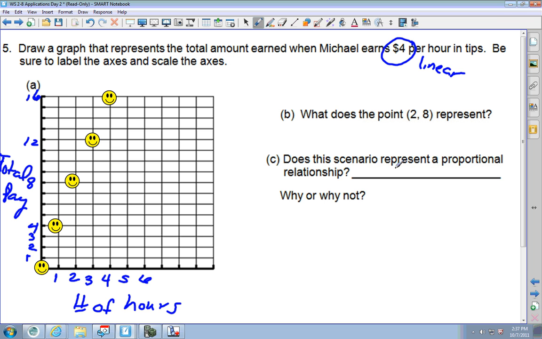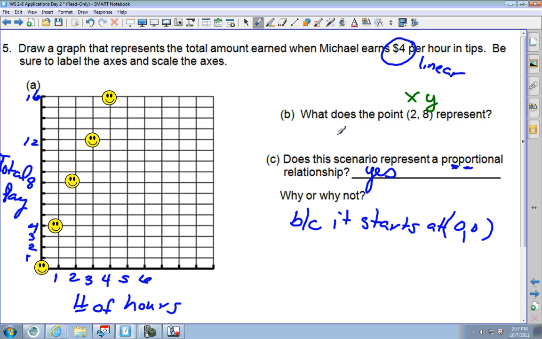Next, it says, is the relationship proportional? Does it start at (0, 0)? Yes, it does. So yes, because it starts at (0, 0). Now, when it says, what does (2, 8) represent? Remember, 2 is the x, 8 is the y. So 2 hours, he's going to make $8.